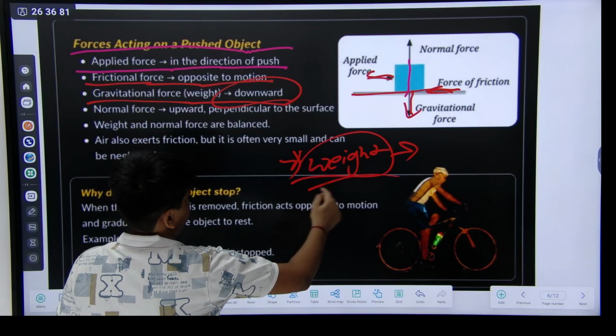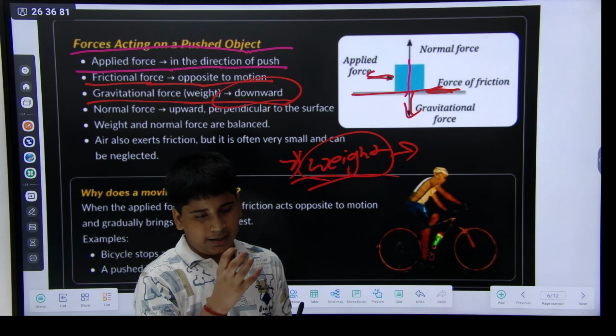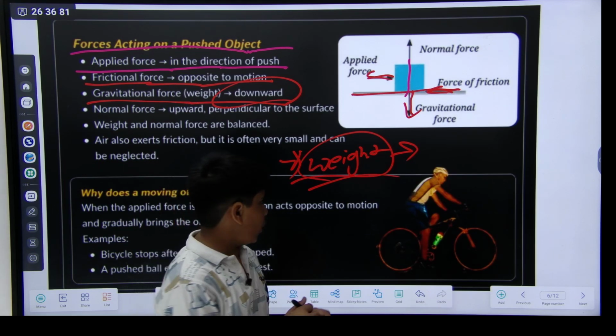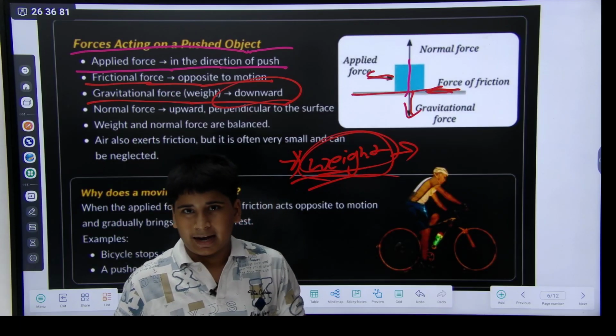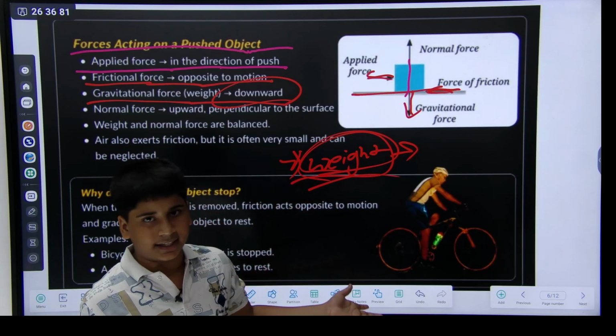Okay, gravitational force. The force that is applied by the earth is called weight, not mass. Mass is another thing and weight is another thing. Okay.